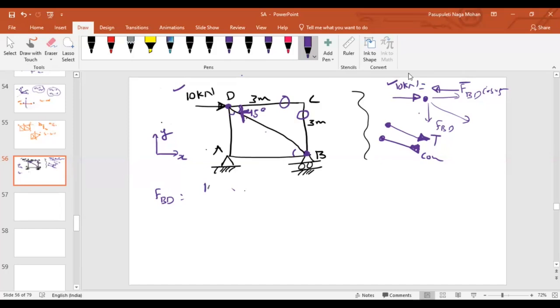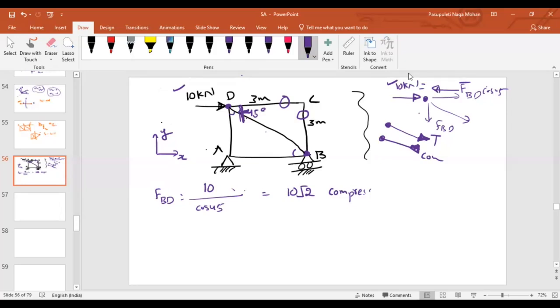So what is FBD then? It is 10 by cos 45, and cos 45 is 1 by root 2. That means it is 10 root 2. And as my arrow is representing towards the joint, it represents compression. Right?